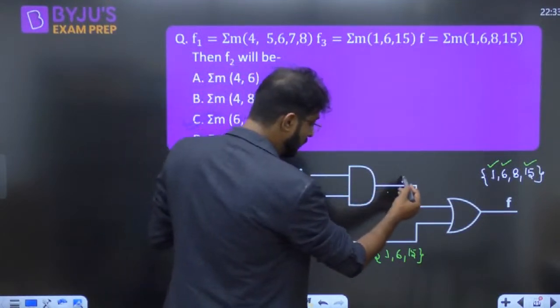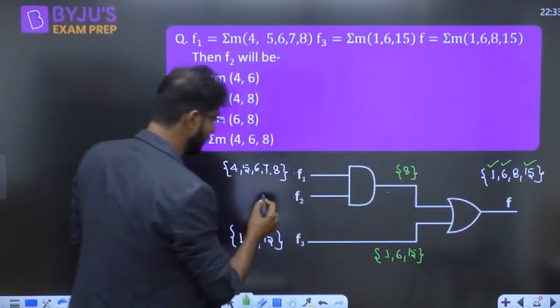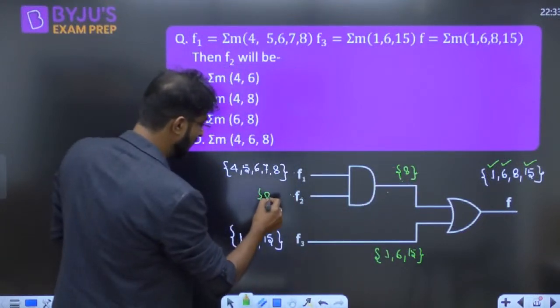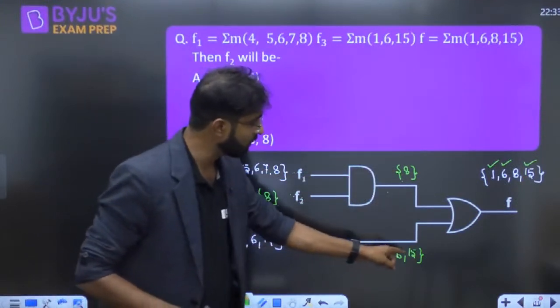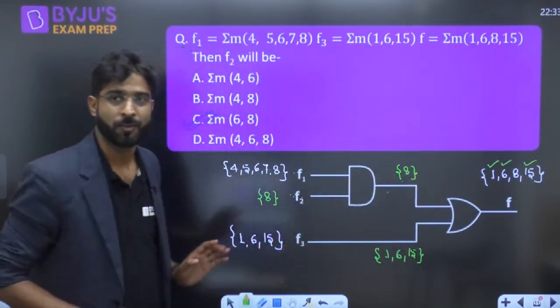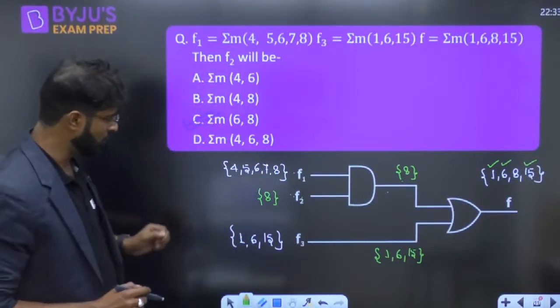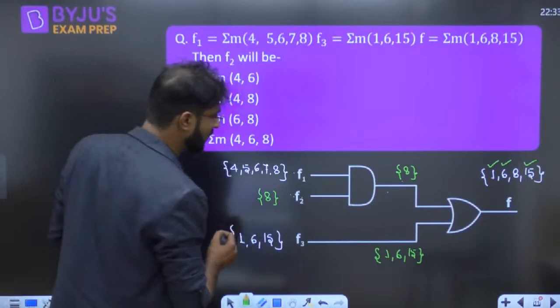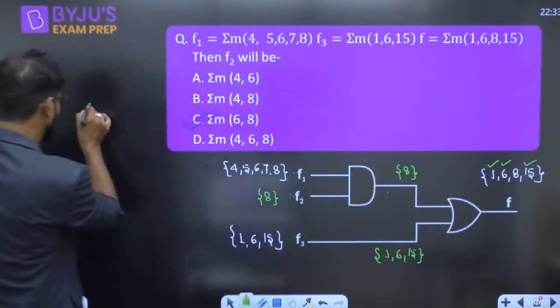Sir, if 8 comes, that is also a correct answer. It means for F2, if 8 comes, then also it should be the correct answer, because here you are getting 8, here you are getting 168, so you will get the correct answer to this question. But in the options, none of them matches 8. Okay, no issues. Now instead of 8, if they select it, 8 is also the correct answer.